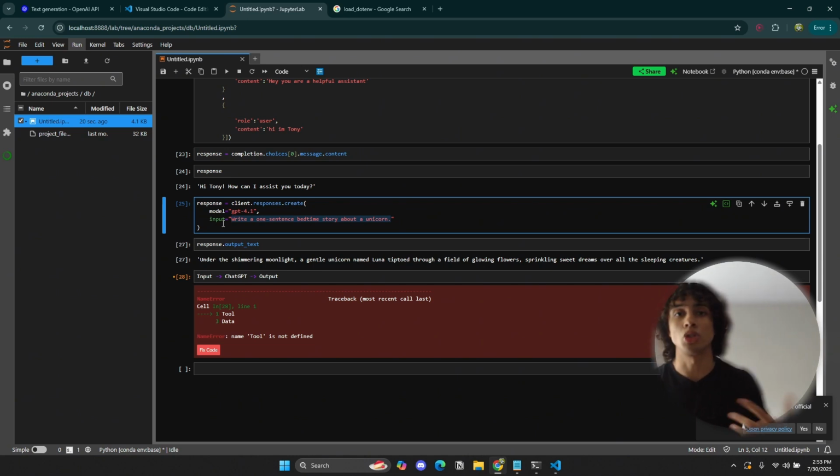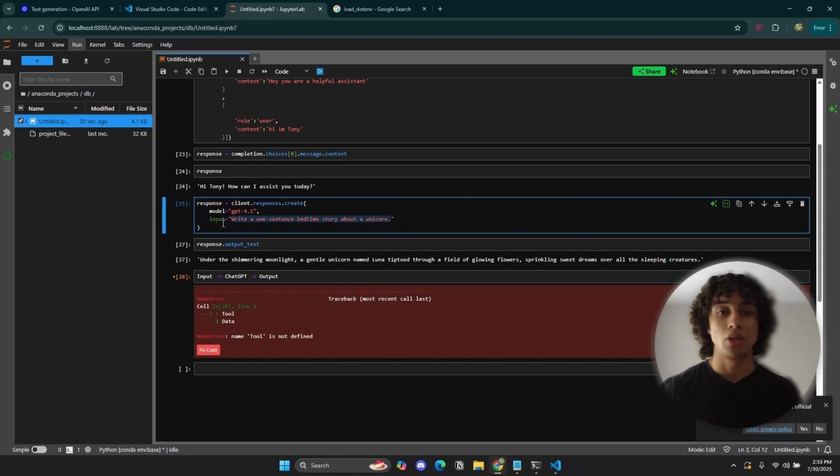There are different ways to tokenize a string. You can count how many tokens you're inputting into the model and how many tokens you're getting out, and that's going to be important for calculating the cost of your API usage. So be cautious about that, because you are being charged for this. The OpenAI API key is not free.